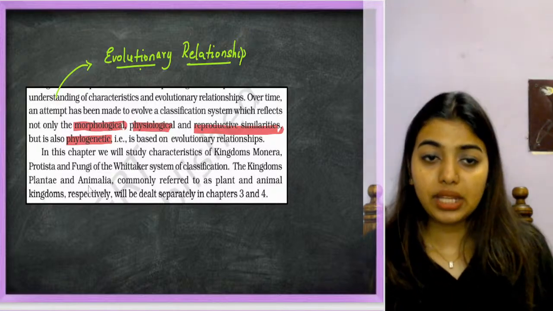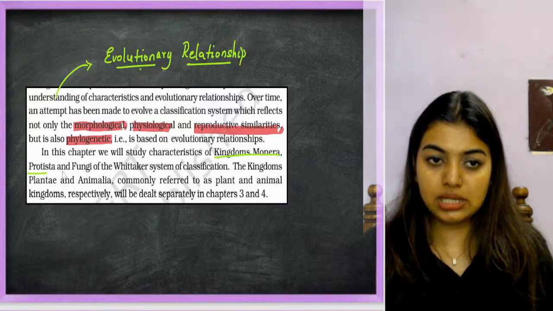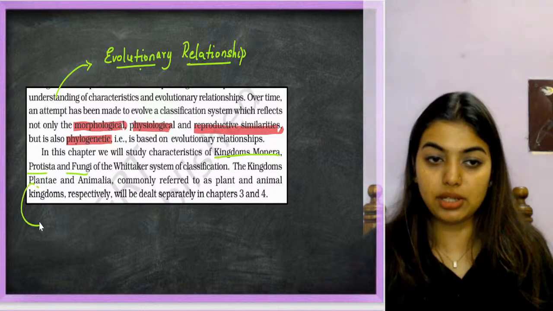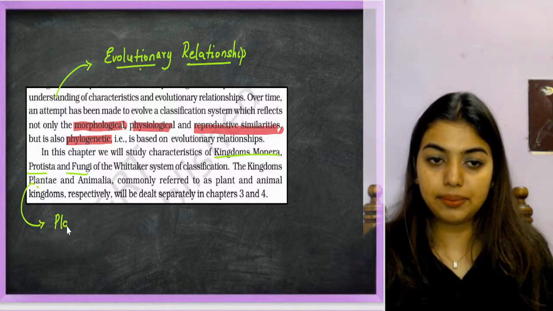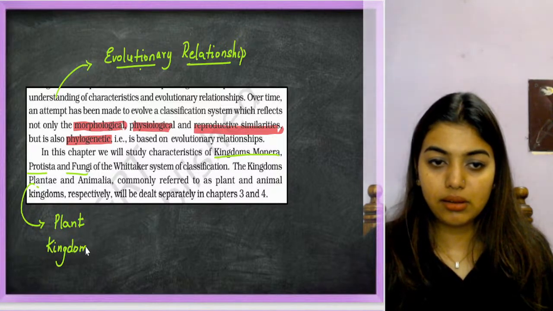Now in this chapter we will study kingdom Monera, Protista, Fungi, and Plantae and Animalia. By itself you have two chapters called plant kingdom and animal kingdom.